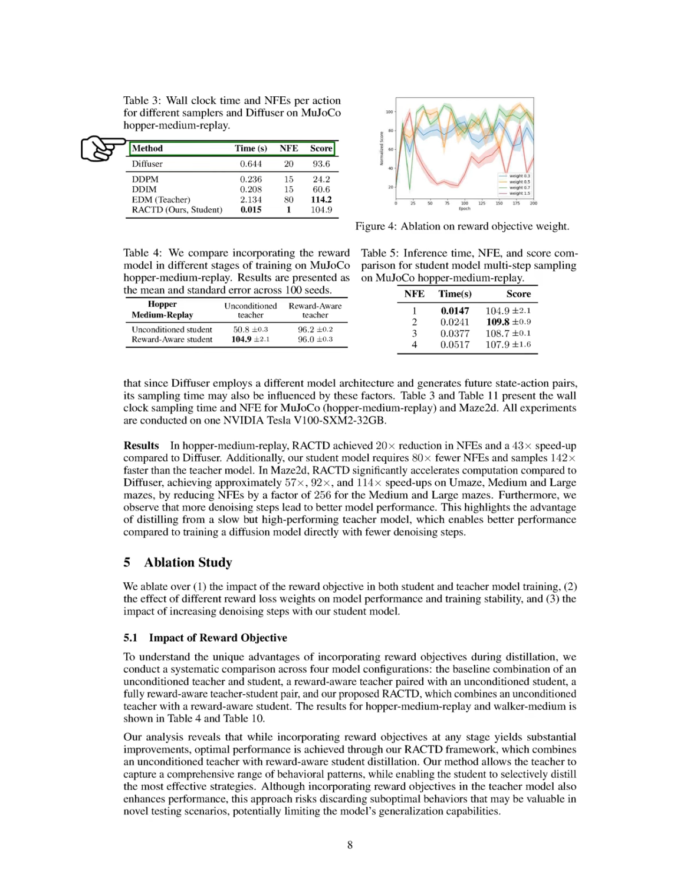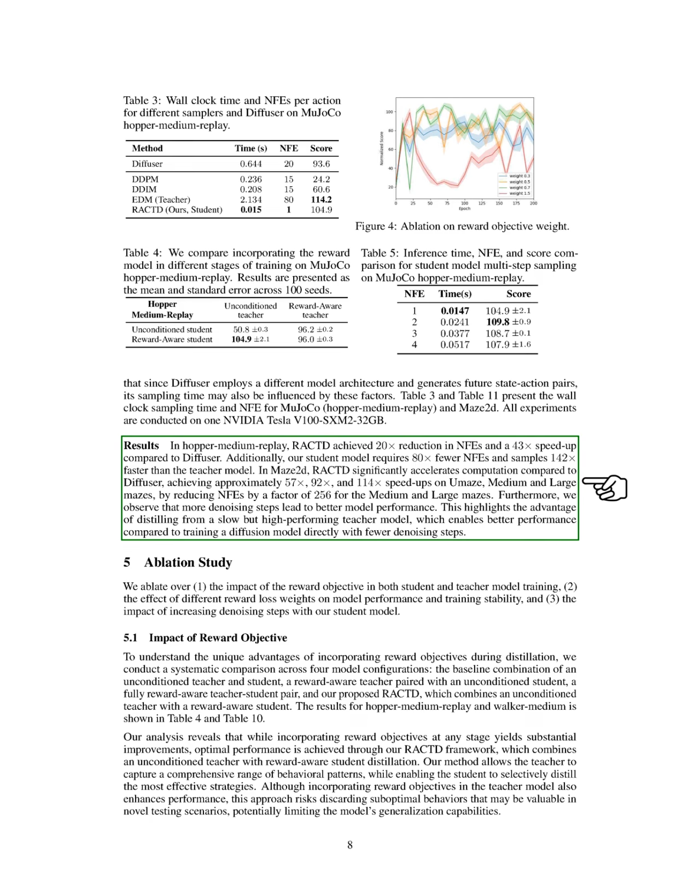Section: Results. In this section, we present our results. In the Hopper medium replay scenario, we achieved a 20-fold reduction in the number of function evaluations, NFEs, and a 43 times speed-up compared to the diffuser model. Our student model also required 80 times fewer NFEs and was 142 times faster than the teacher model.